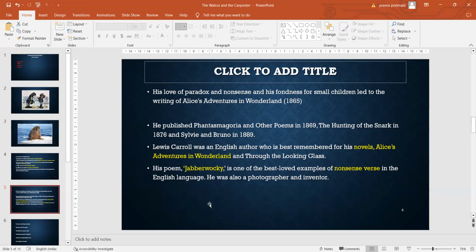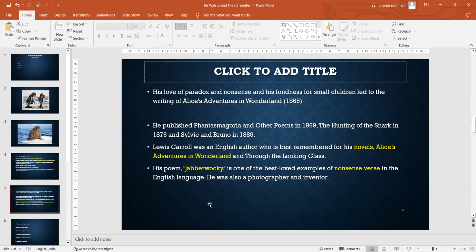Some of his other important works include Phantasmagoria and Other Poems in 1869, The Hunting of the Snark in 1876, and Sylvie and Bruno in 1889.